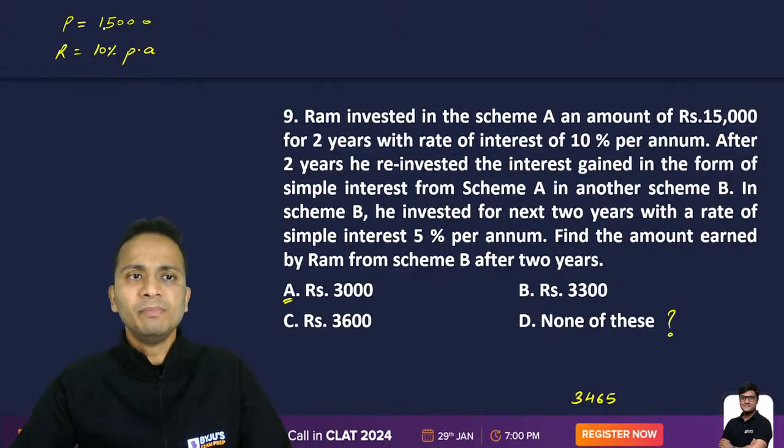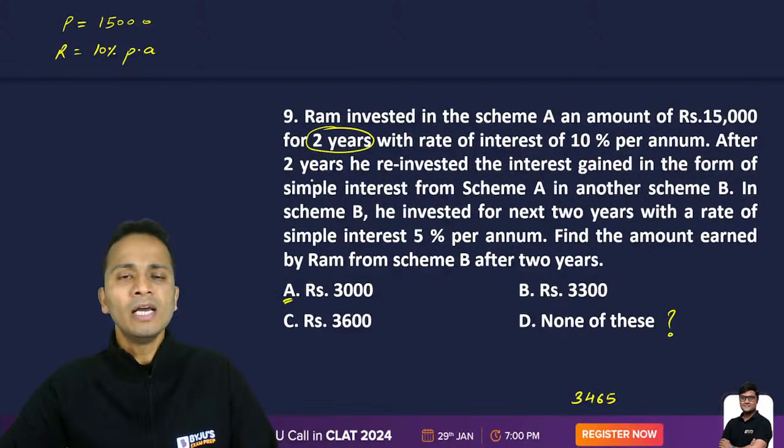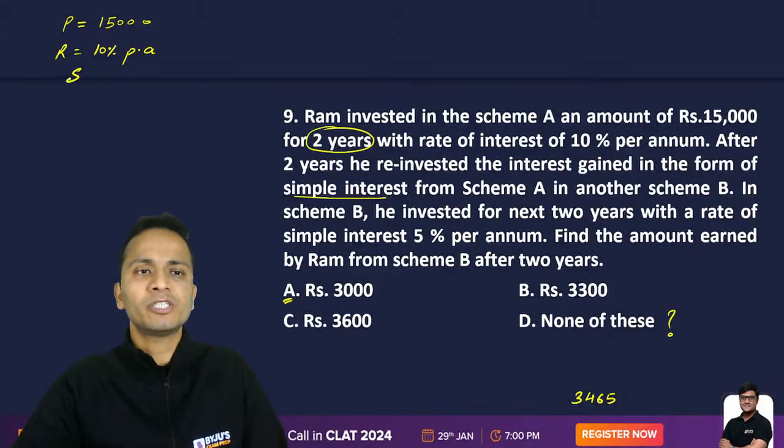Let's start. Now, for the first scheme, principal is 15,000 and the time period is 2 years. And is it simple or compound interest? It is given in the question. Let's see. After 2 years, he reinvested the interest gained in the form of simple interest from scheme A. So whatever interest came from scheme A, that was simple interest.